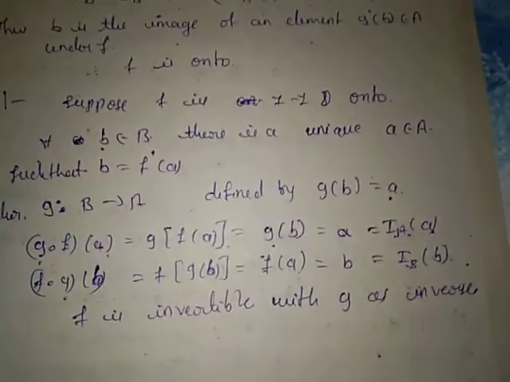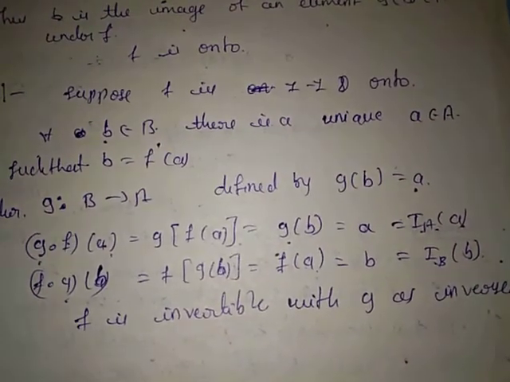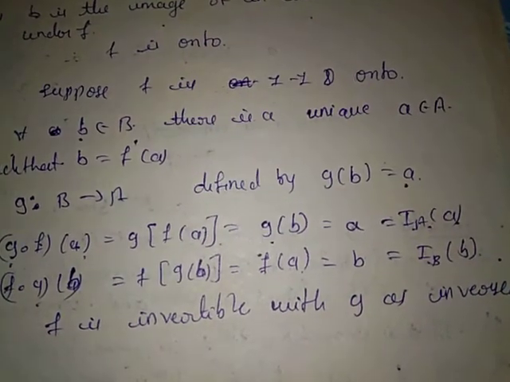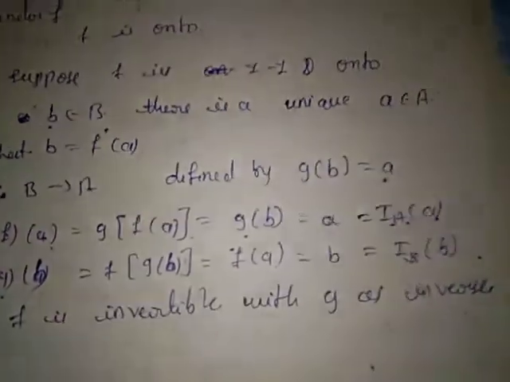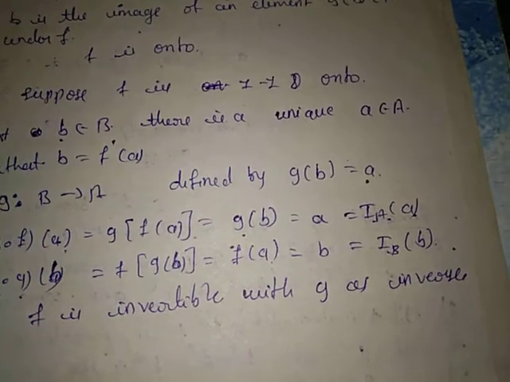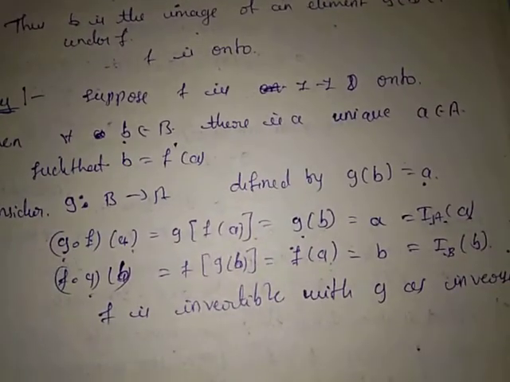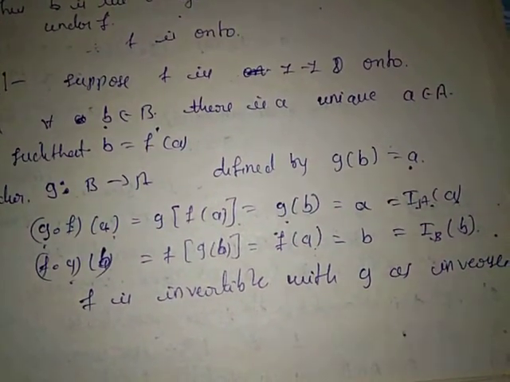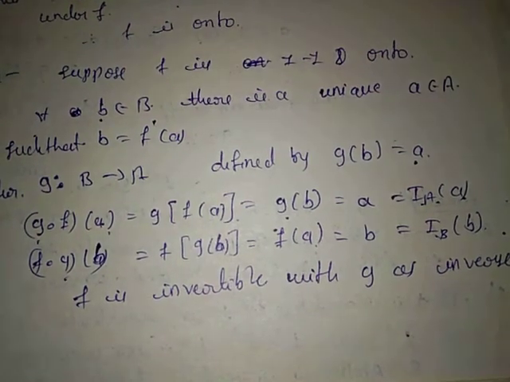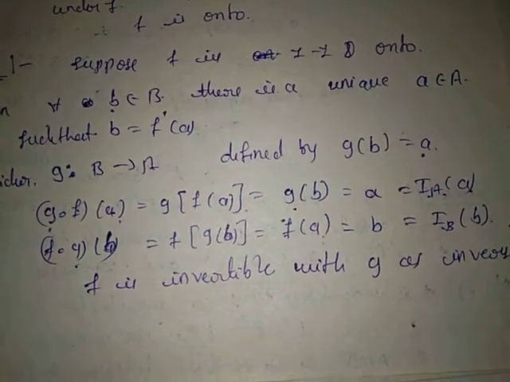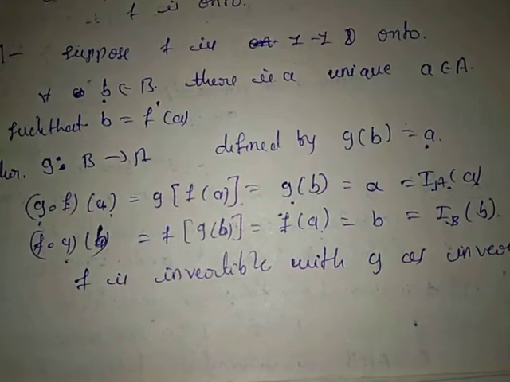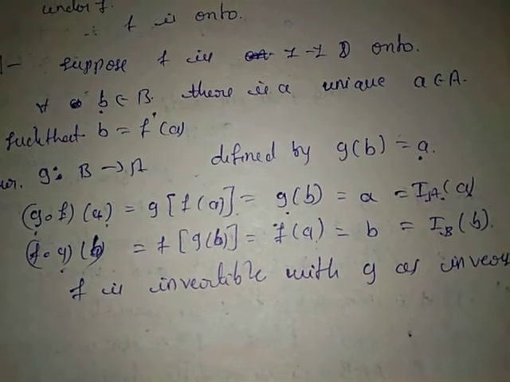So conversely, suppose f is 1-1 and onto. Then for each b belongs to B, there is a unique a belongs to set A, that is b equal to f of a. Consider a function g from B to A defined by g of b equal to a. Now g dot f of a equals g of f of a. We know that f of a equals b.